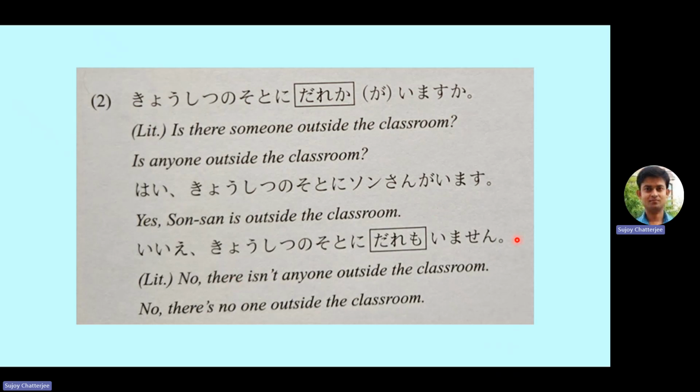And if you write daremo imasu, then that does not make any sense in Japanese. Although in English that is still acceptable, in Japanese this structure is not acceptable. With daremo you cannot write imasu because imasu is not the negative form. So keep this in mind: with daremo, nanimo, donatamo, all these words, the verb must be in its negative form. Then only it will make sense and it will mean nothing or no one.